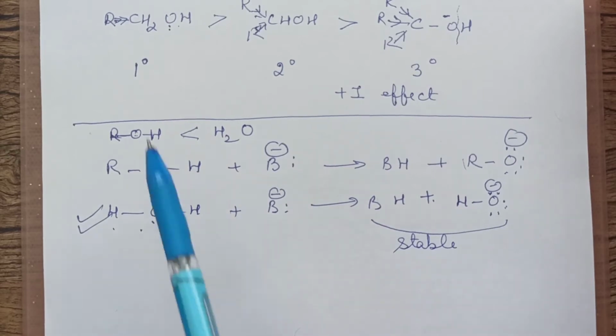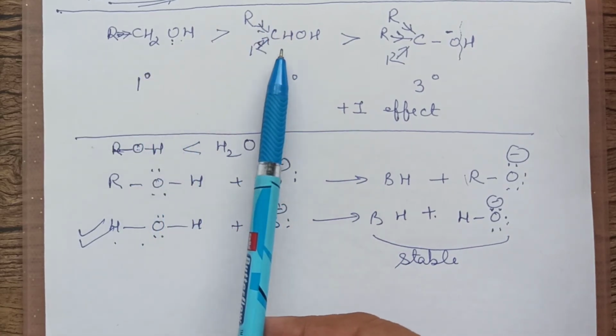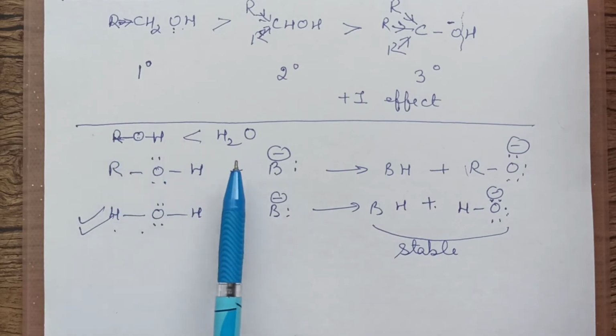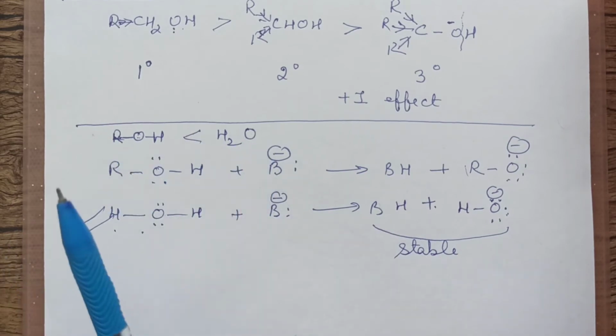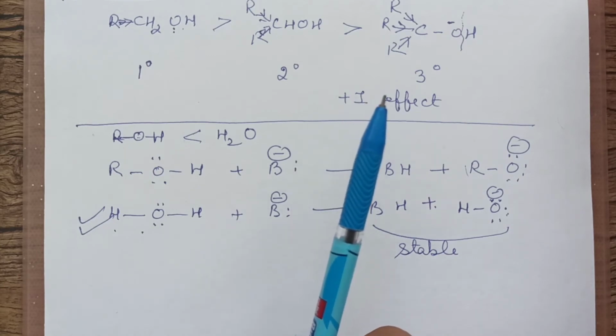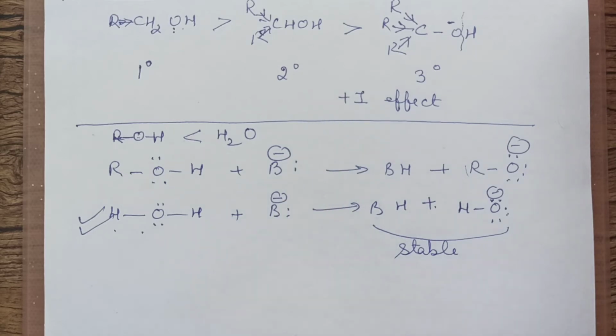First thing we discussed, 1 degree alcohols are most acidic, then 2 degree, then 3 degree. Next, if we compare alcohol with water, water is more acidic. Simple logic, positive inductive effect. If you just apply the logic, you will say the more the alkyl groups, the lesser is the acidic nature. Clear?